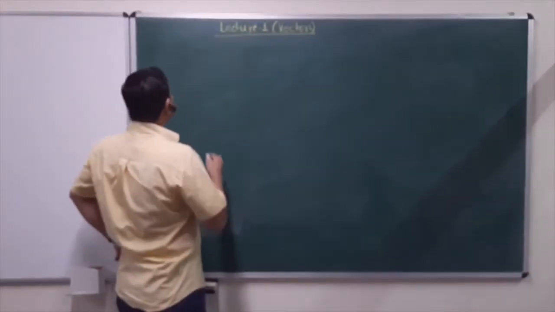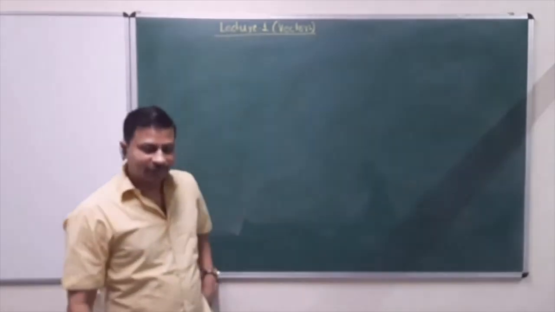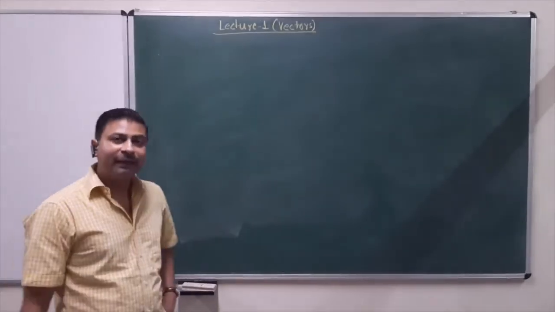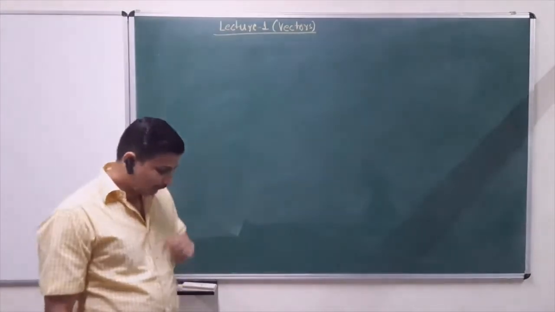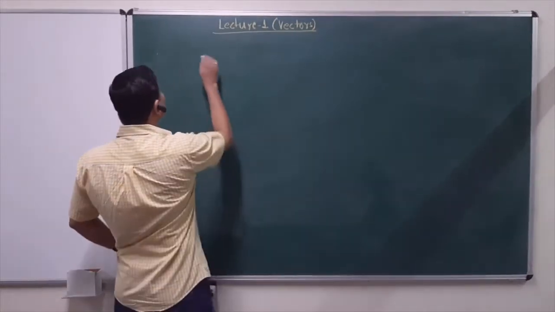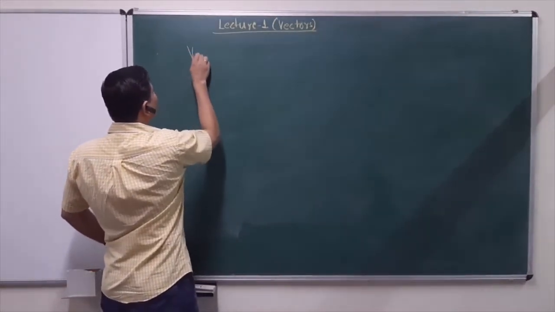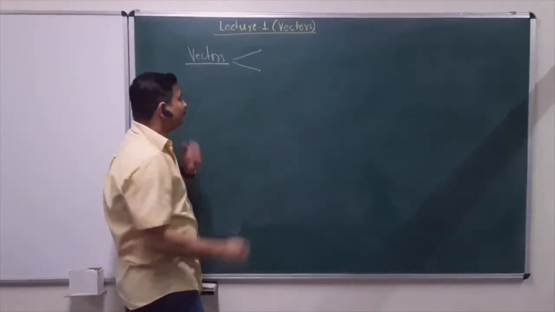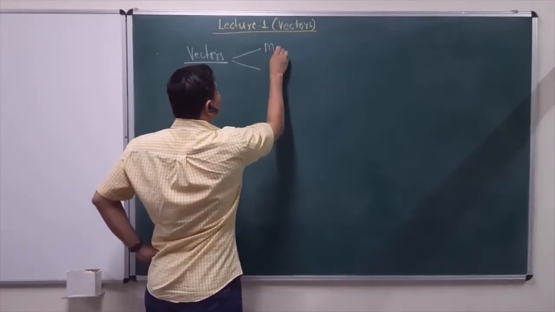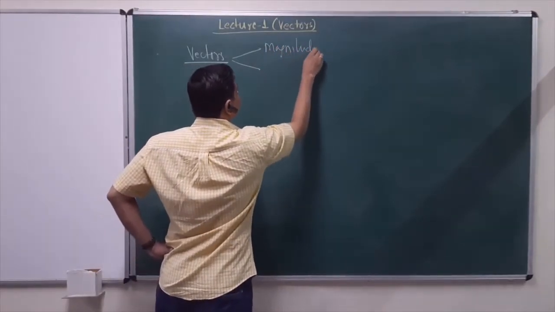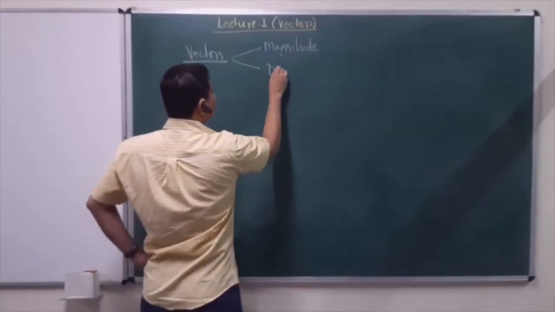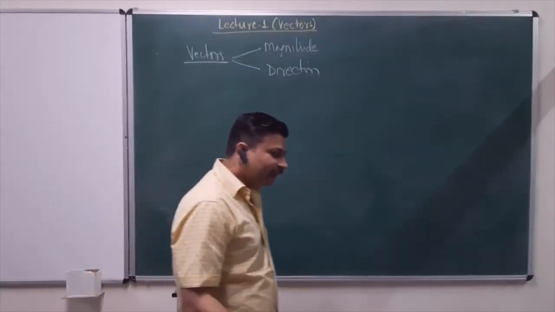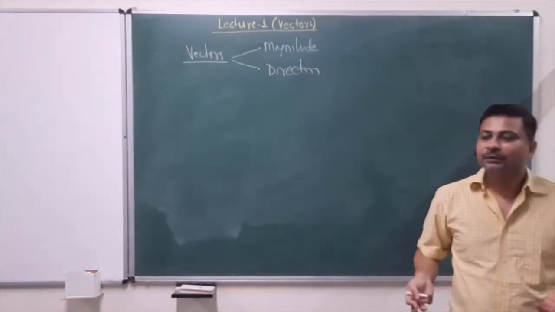So what we'll do is we'll start with the basic definition which you are all aware of, and that is vectors have magnitude as well as direction. So what do we mean by that? So let's just say vectors, and now these have two attributes. One is magnitude and another is direction.